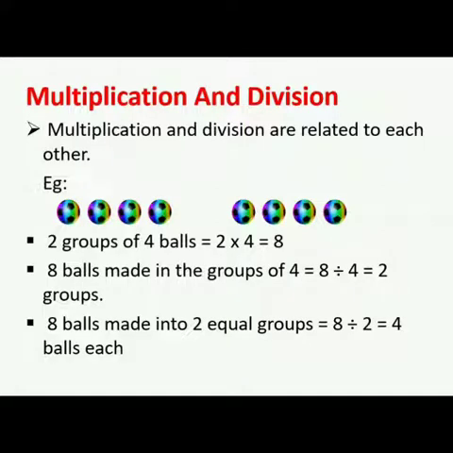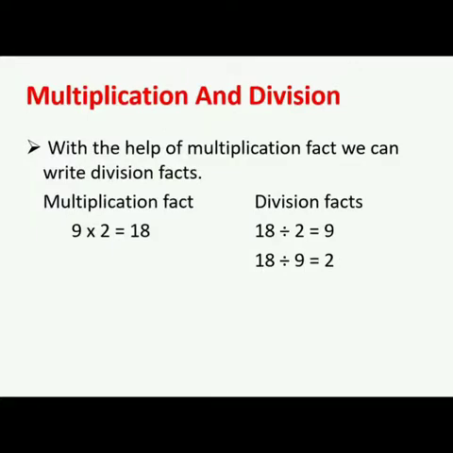That is, 8 divided by 2 is equal to 4 balls each. With the help of multiplication fact, we can write division facts, as division is the inverse operation of multiplication. When we divide, we look to separate into equal groups, while multiplication involves joining equal groups.